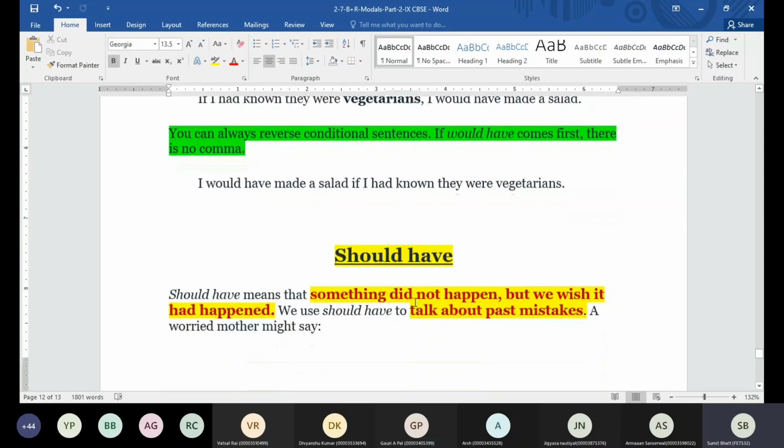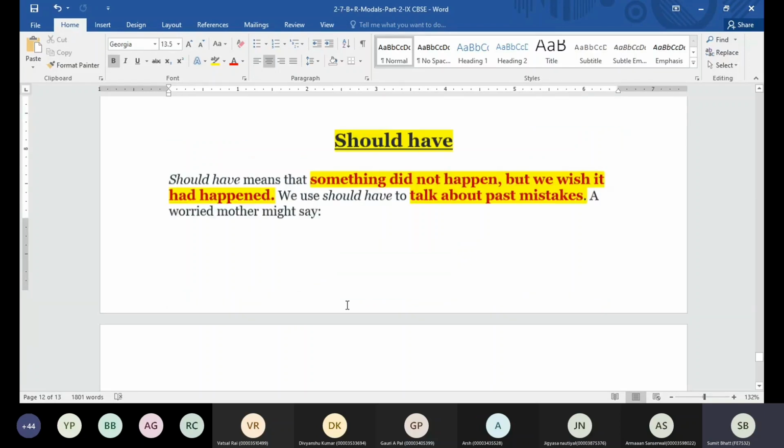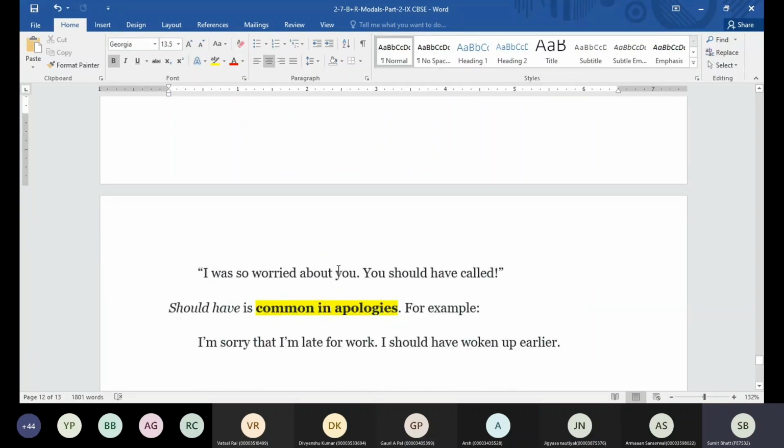Let's go to should have. So should have is basically used, guys, when we say something did not happen, but we wish it had happened. When you talk about the expectations in the past, or you talk about the past mistakes, then we are supposed to use the words should have. Like, I was so worried about you, you should have called. So the person did not call, but we expected the person to call, right? So just because of this reason, we can use the words should have.